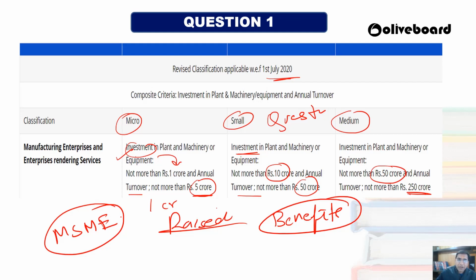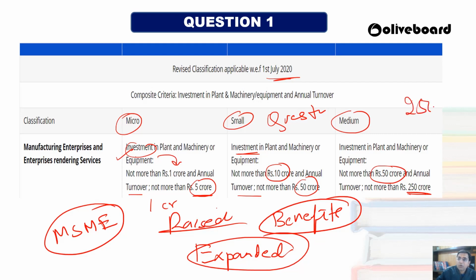So that is why, in order to keep these benefits intact, they remain under the MSME category. That is why the government has expanded the scope of the MSME industry so that they can grow. Now the government has said that for a medium enterprise, if you have a turnover up to 250 crore, you will be under the MSME category only. So you can grow till 250 crore under the MSME category.